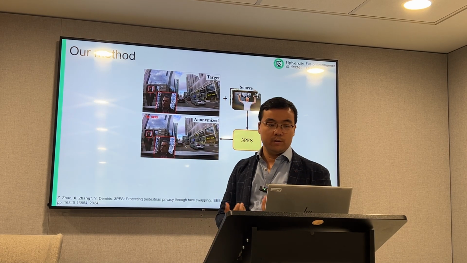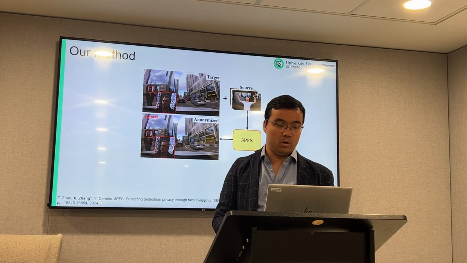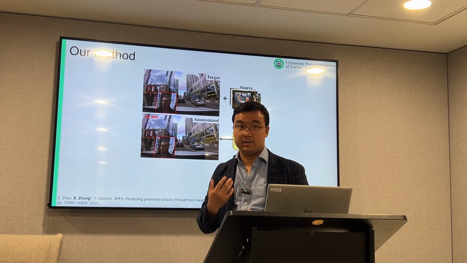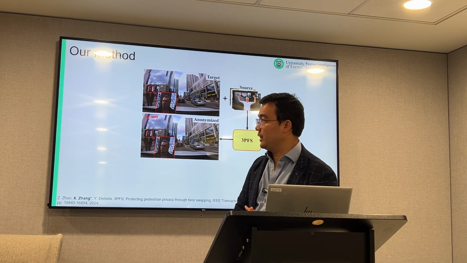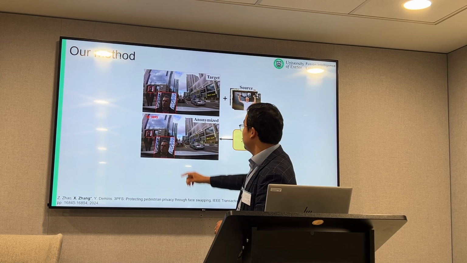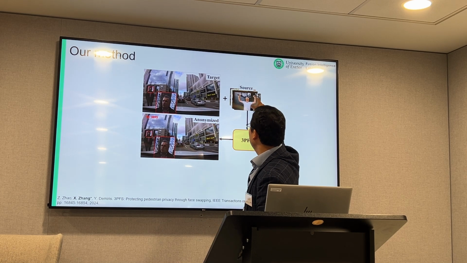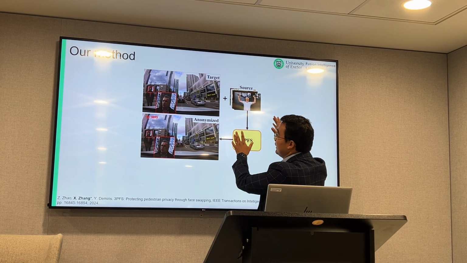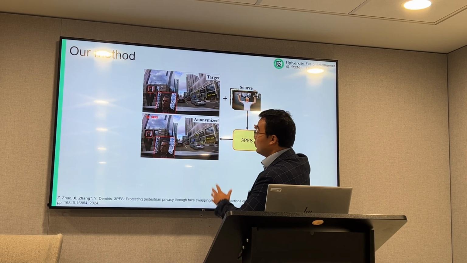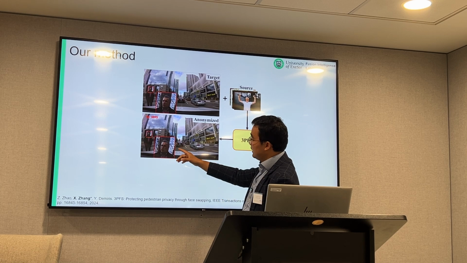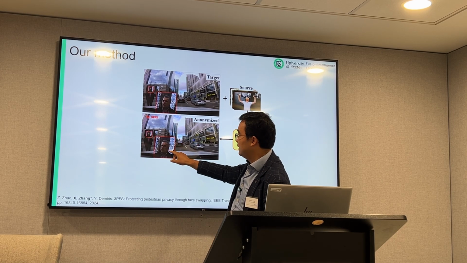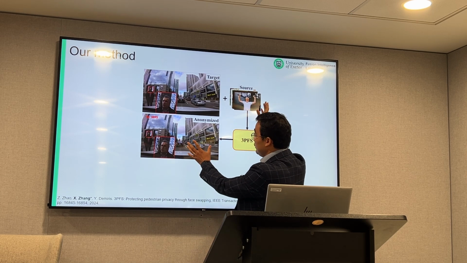Our main motivation is, firstly, we want to anonymize the pedestrian data. And secondly, we hope that the anonymized data can be useful for our model training and testing. So the basic idea is that we propose a face swapping model. This is the original image, and we build a source image library. We select one face from this source image library, and we do the face swapping. So this is the anonymized data. The identity of this pedestrian and this one are different because we do the face swapping.